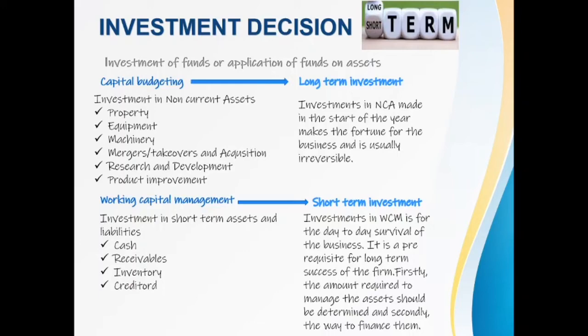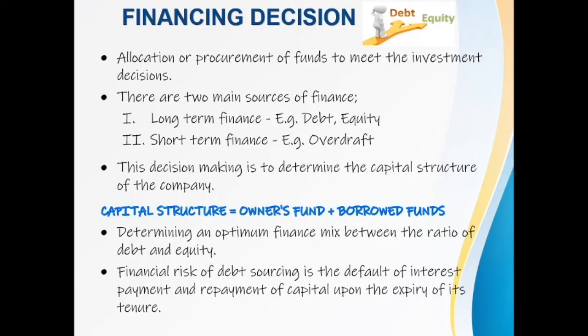So let's move on to the next decision, the financing decision, right? What is a financing decision? Financing decision means obtaining funds, or what are the available sources of finance for you to meet your investment decision, right? To invest you need funds. So from where can I obtain those funds? That's the question you need to answer when you're talking about a financing decision. There are two main sources of finance, long-term and short-term finance. Long-term is basically debt, equity, bonds. Short-term finance is overdraft, trade credit, and so on.